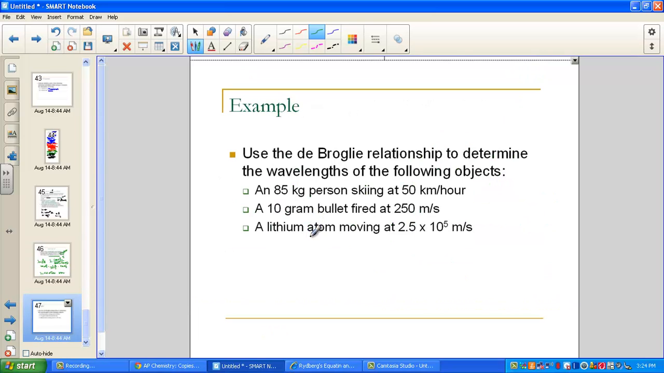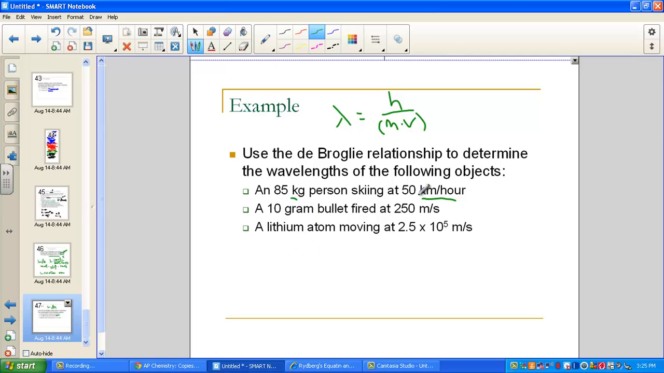Let's see what another example might look like. Using the de Broglie relationship, which is simply wavelength is equal to Planck's constant over momentum, mass times velocity. Use this relationship to determine the wavelengths of the following objects. We have an 85 kilogram person skiing at 50 kilometers per hour. So here's what I like with this one. I have the correct mass, but I have the wrong units for velocity. Velocity has to be meter per second. So we'll have some conversions there.